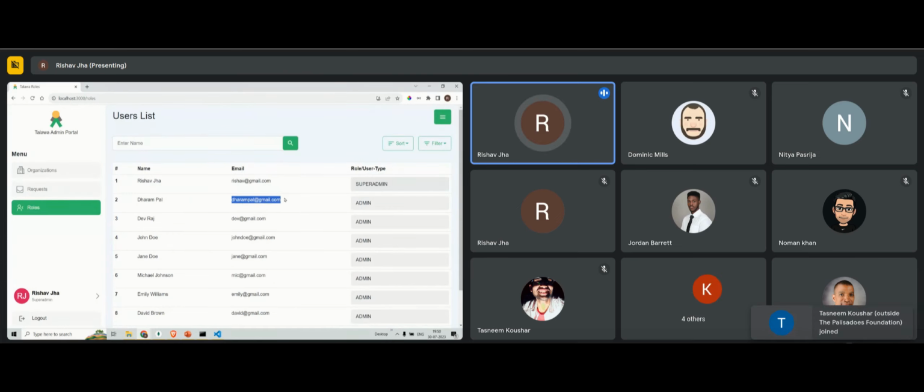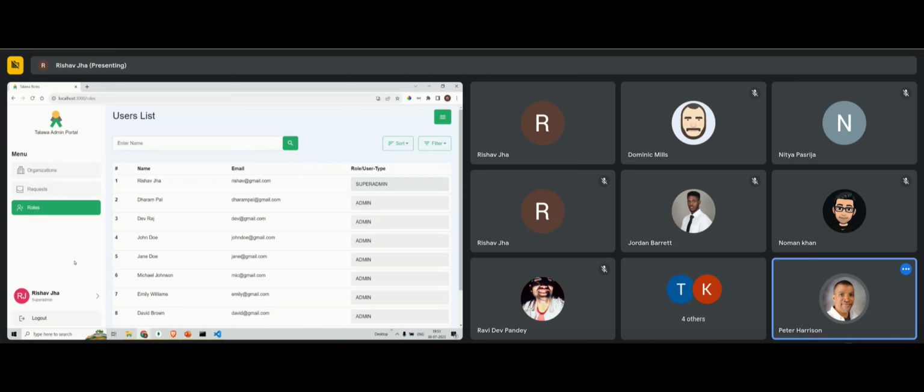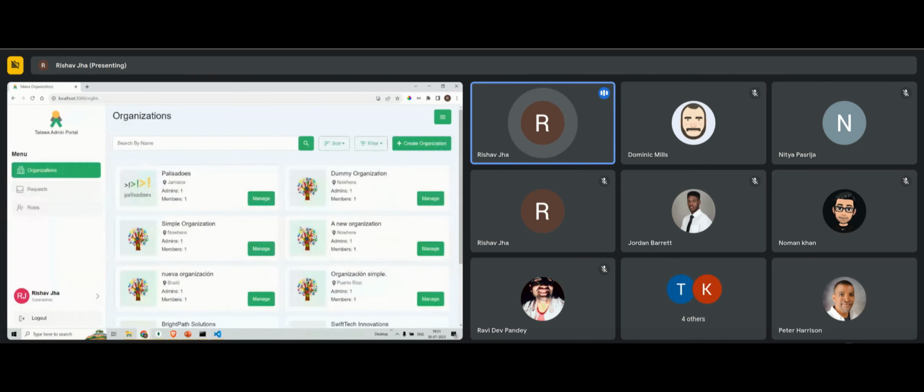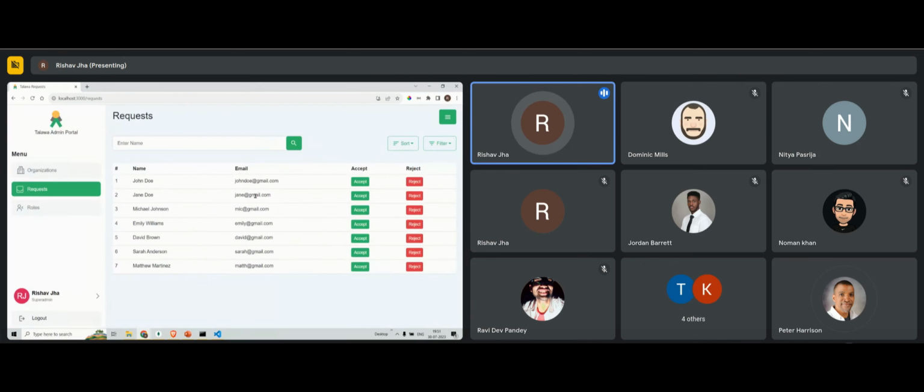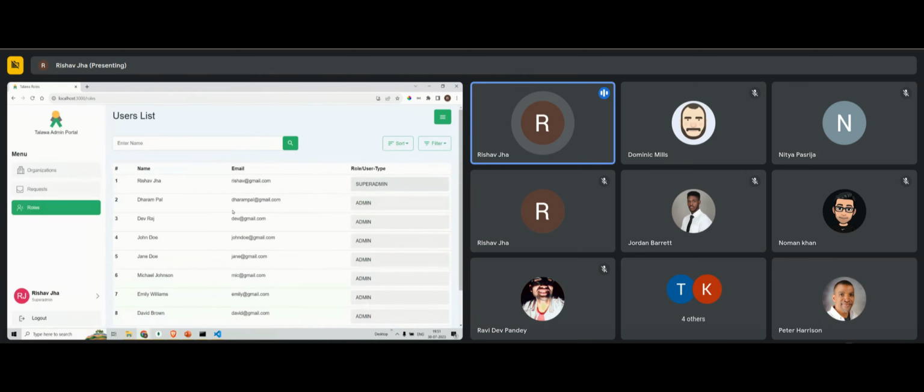Rishav, one thing I wanted to mention is that one of the loading screens said loading in English. It may be better if you just have an icon of some sort that's universally recognizable. Right, I'm planning to make a similar shimmer effect, which you can see here, and a similar shimmer effect will be shown in this screen and this screen also. Currently I'm working on that.